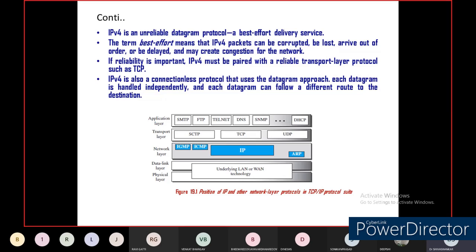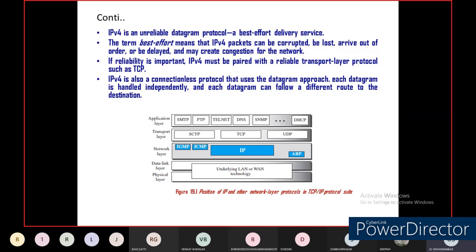In the virtual circuit approach, each packet is related to all the other packets. But in the datagram approach or IPv4 protocol, one packet is not related to another. Also, in the virtual circuit approach, meaning the connection oriented method, only one path is selected for any number of packets transmitted from source to destination.